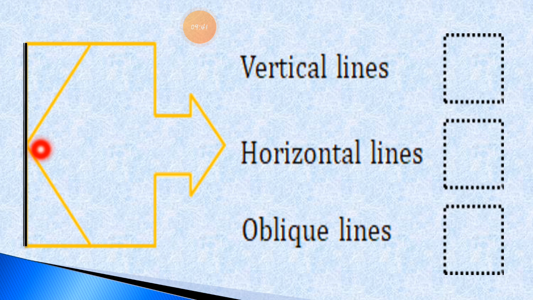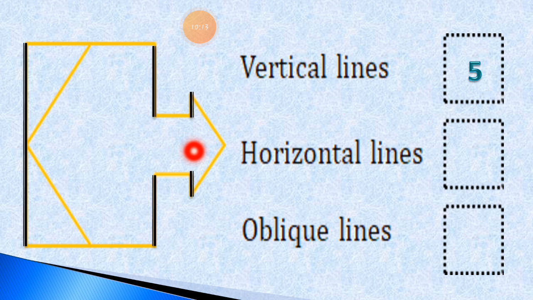Here is line number 1, here is line number 2, here is line number 3, here is line number 4, here is line number 5. So all the vertical lines are covered. We found all the vertical lines, it means the standing lines. So total there are 5 vertical lines, it means the standing lines, in the given picture, in the given shape.